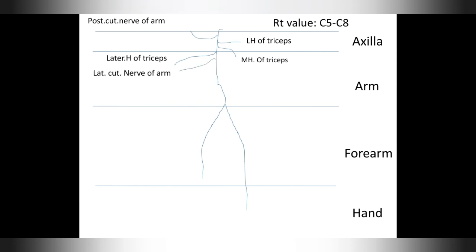Now, radial nerve gives a branch in axilla, posterior cutaneous nerve of arm, and it supplies the long head of triceps, and it also supplies the medial head of triceps, and then it supplies the lateral head of triceps in arm. Now it gives a branch called lateral cutaneous nerve of arm, and it also supplies anconeus, superficial muscle of forearm, and gives a branch called posterior cutaneous nerve of forearm, and it also passes through